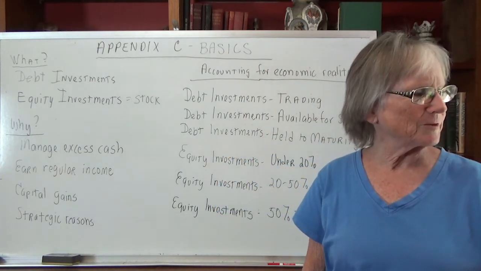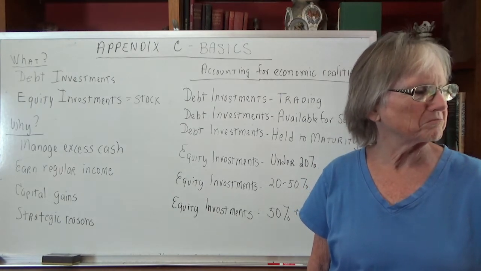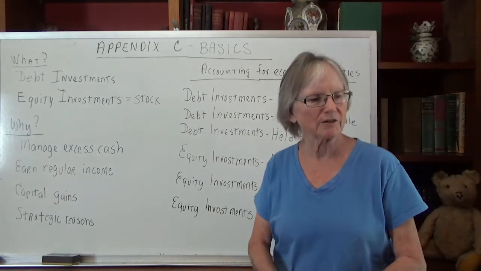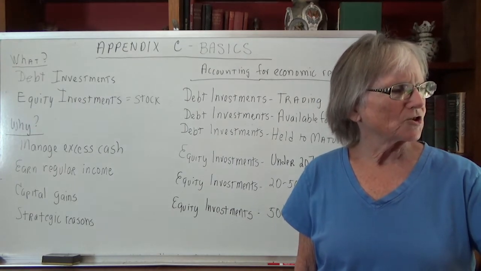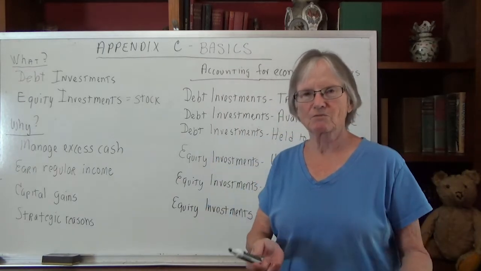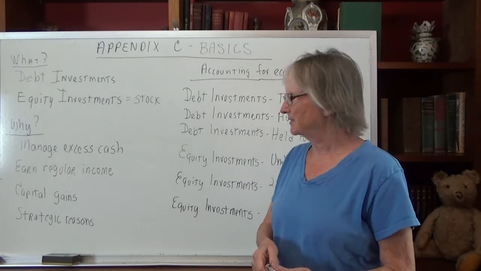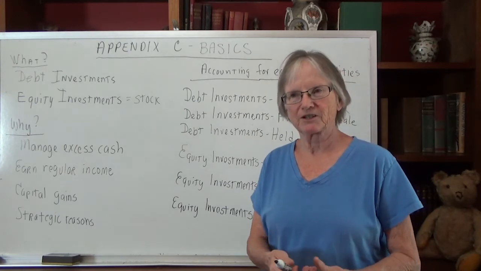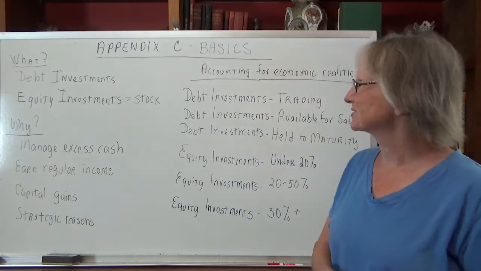So there's all kinds of strategic reasons for buying a lot of the stock of another company. Okay, so then you get a situation, I don't have it down here, but when a company buys more than 50% of the company, they would actually control that company, and I guess that could be a subcategory of your strategic reasons.